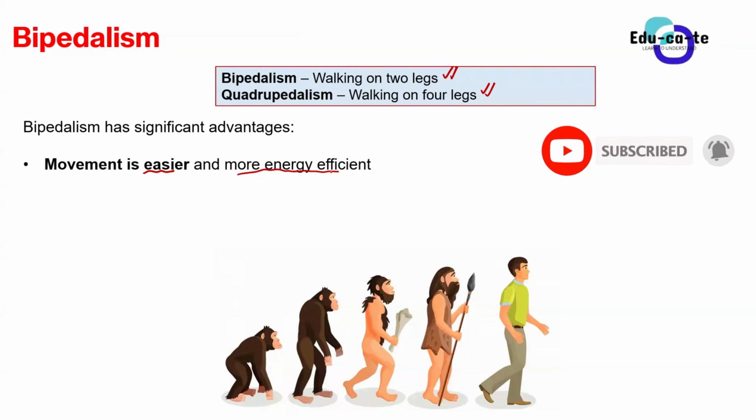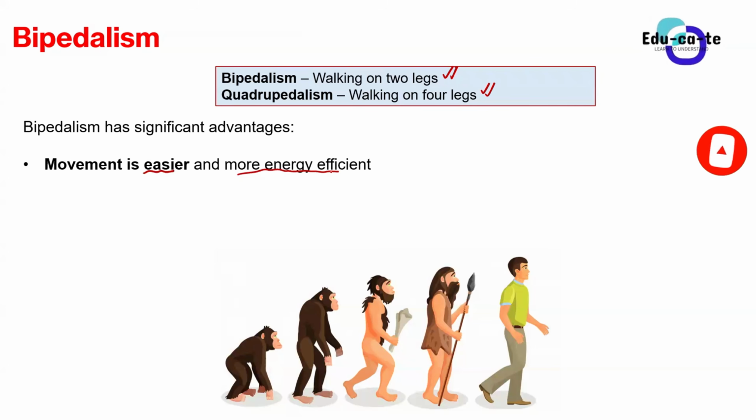But when you look at the organisms that do not have bipedalism, the organisms that have quadrupedalism, talk about your African apes, for example, they walk on four legs. The fact that they walk on four legs makes it very difficult for them to navigate from one place to another. They have to push all four legs to even attain movement. So that movement spends a lot of energy and is not easier at all. Hence, bipedalism has an advantage because movement on two legs is easier and more energy efficient.